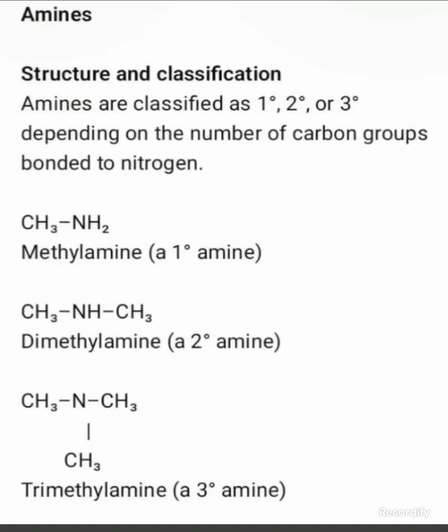Amines, structure and classification. Amines are classified as primary, secondary, or tertiary depending on the number of carbon groups bonded to nitrogen. Methylamine, dimethylamine, trimethylamine.